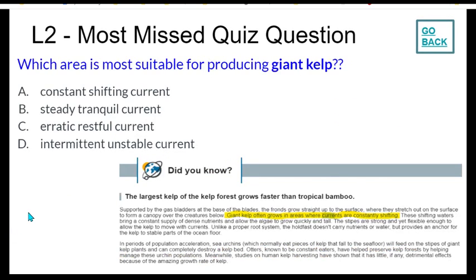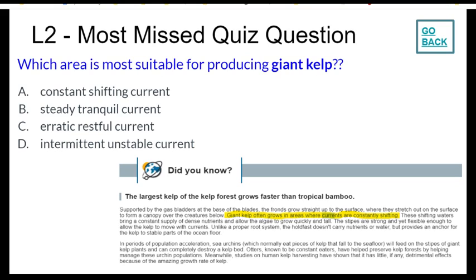Lesson 2, Kelps. The most missed quiz question is, which area is most suitable for producing giant kelp? If we go into Lesson 2 and move to page 3, it states, giant kelp often grows in areas where currents are constantly shifting.